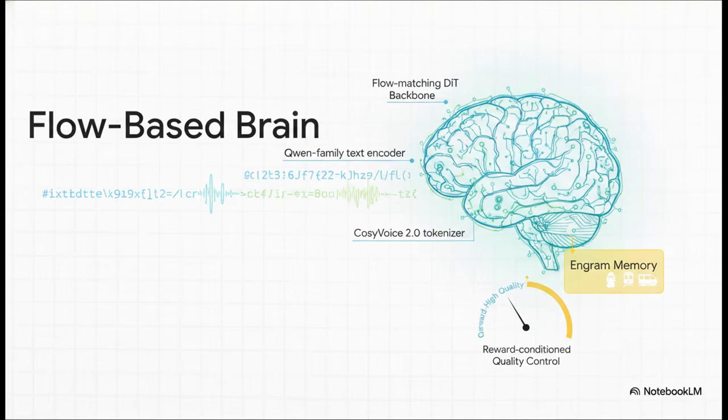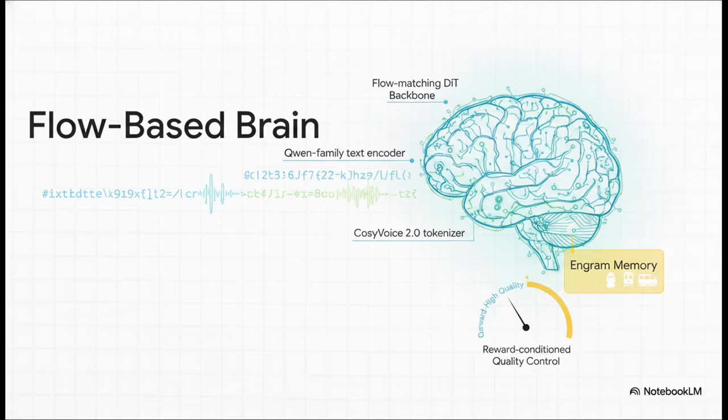At the very core of this brain is a non-causal diffusion transformer, or a DiT, trained with flow matching. This backbone maps all our inputs to that latent audio trajectory. It leverages a Qwen family text encoder for actually understanding those complex director-like captions, plus a CosyVoice tokenizer for the spoken words themselves. But here is the really genius part: Engram memory conditioning.